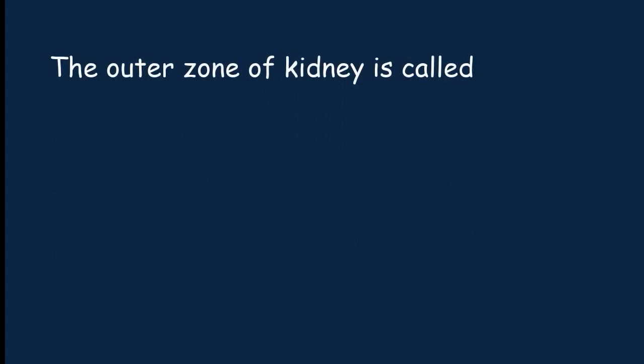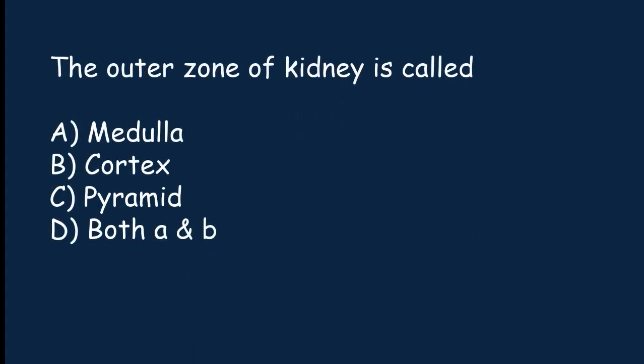The outermost zone of kidney is called medulla, cortex, pyramid, both A and B. The correct answer is option B. The outer zone of kidney is called cortex.